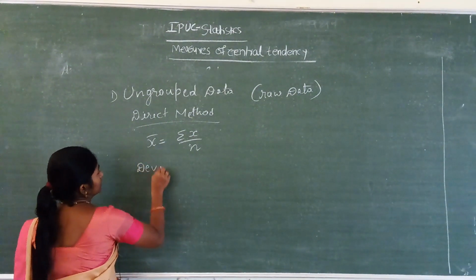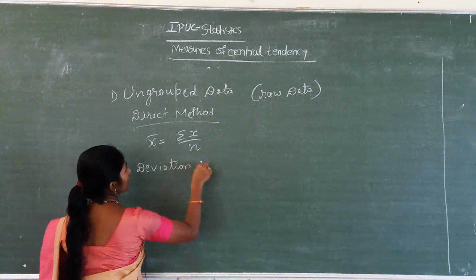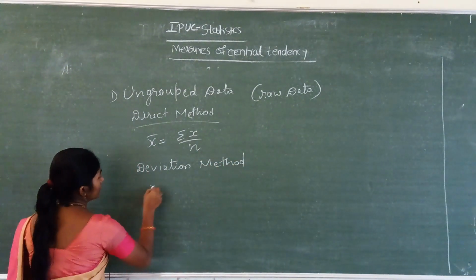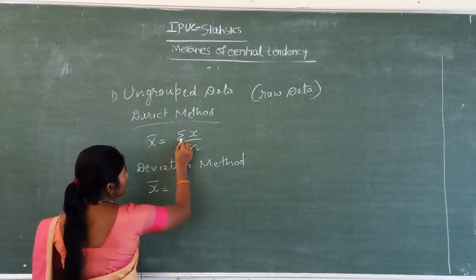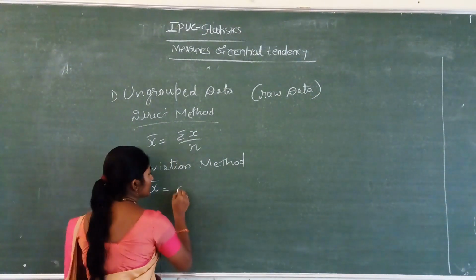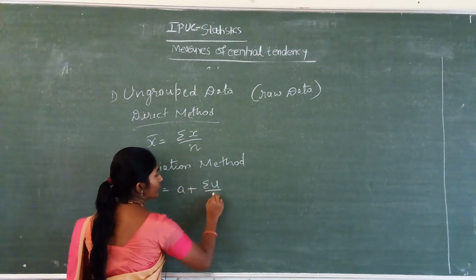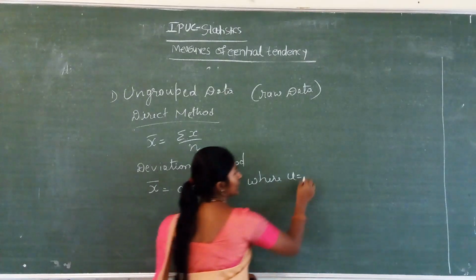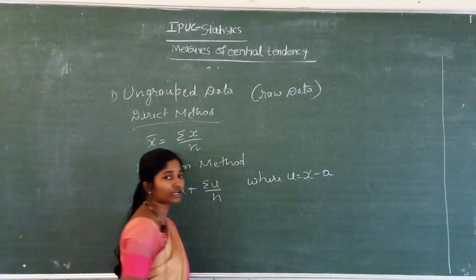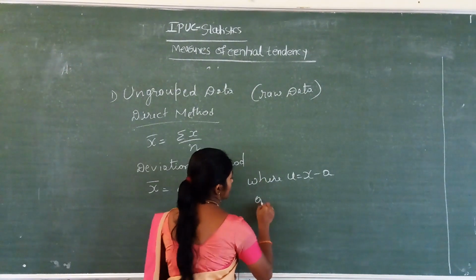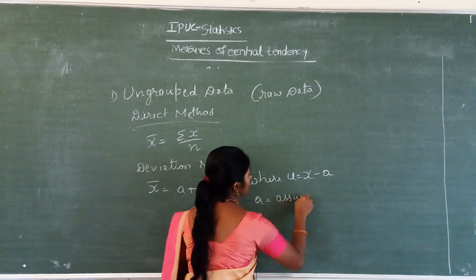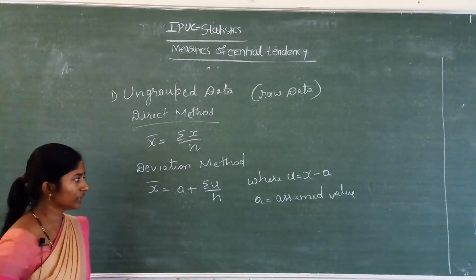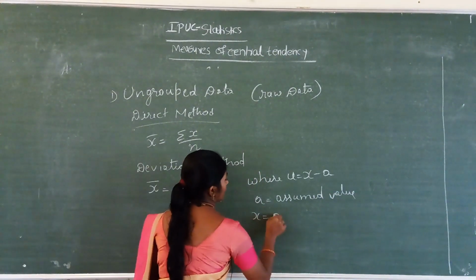Next, the deviation method, or we can say the step deviation method. Here x bar equals a plus summation u divided by n. What do you mean by u? Where u means x minus a, and a is the assumed value or mean, and x is the given value.